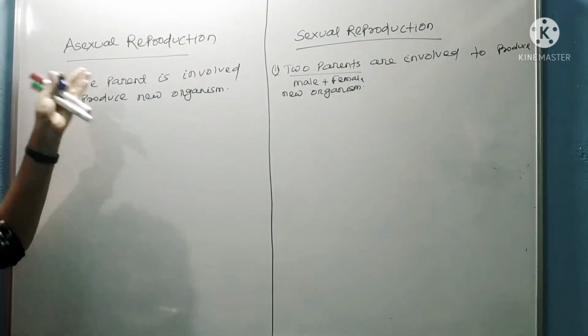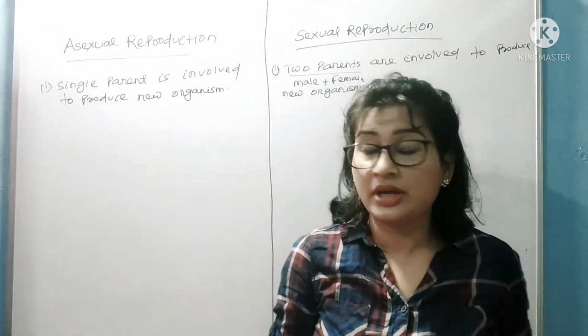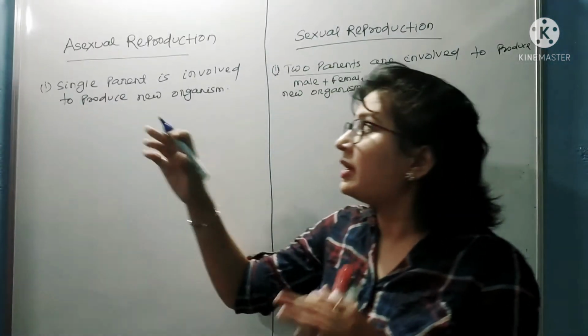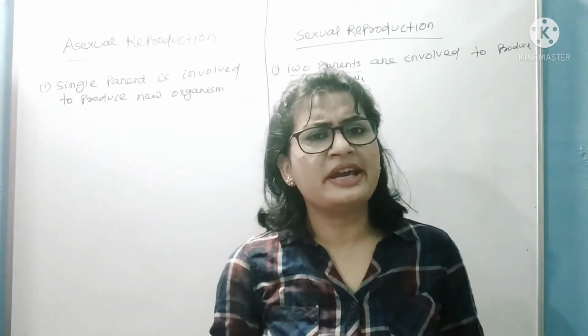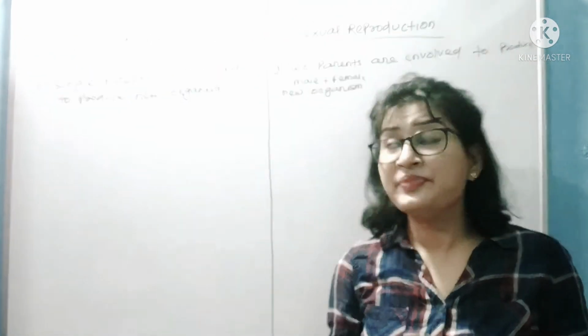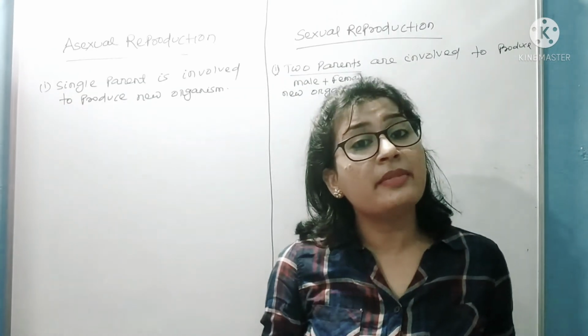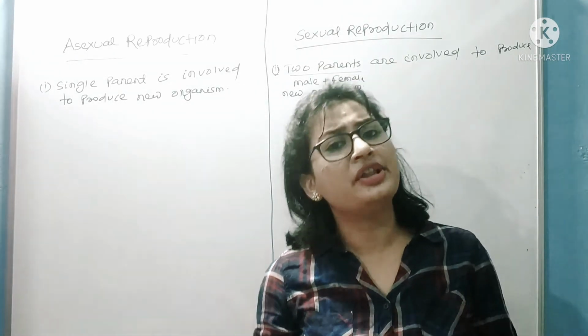As here you can see, asexual reproduction. A means absent. So here you can say in asexual reproduction there is no involvement of any sex gamete. Okay, but in case of sexual reproduction there is involvement of sex gametes. One is male gamete, second one is female gamete.